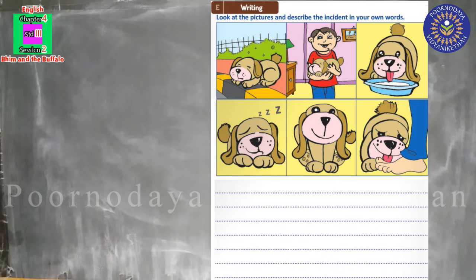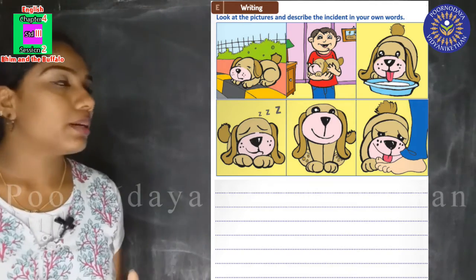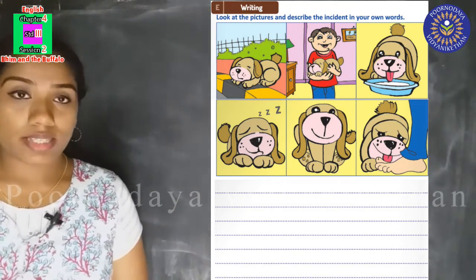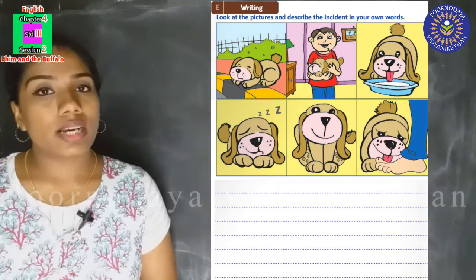When he woke up, he saw the boy and licked his feet to show his love. Did you understand, children? So this is a picture story. You can write this story in your own words. You have space in your textbook to write the answer.